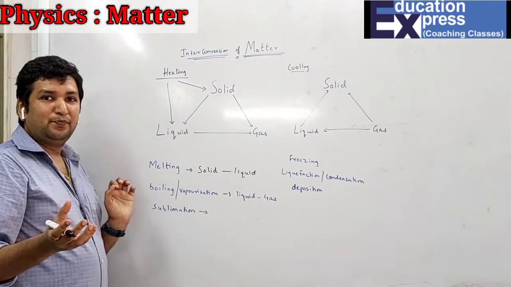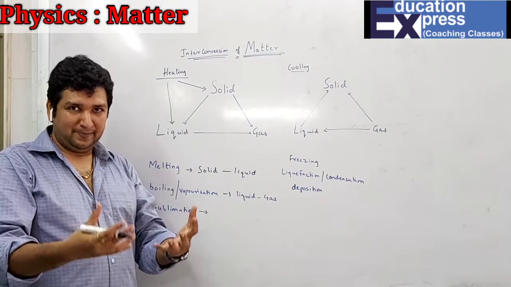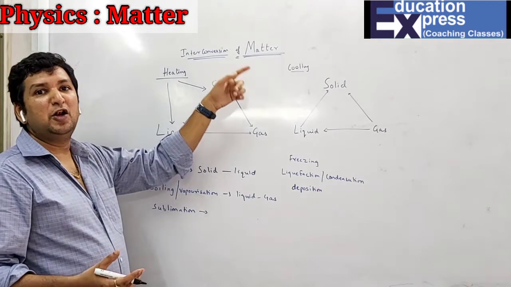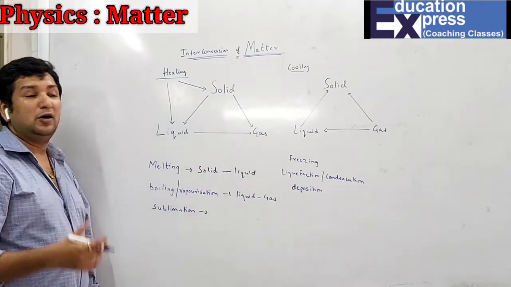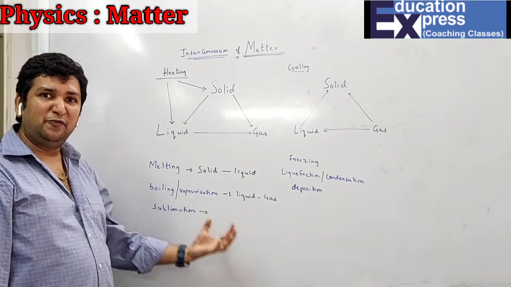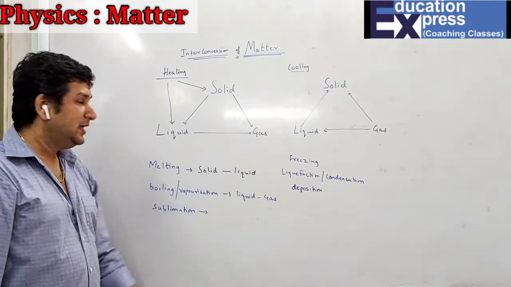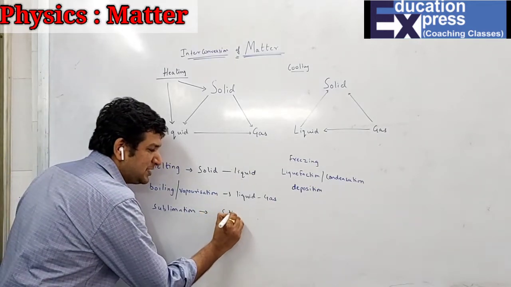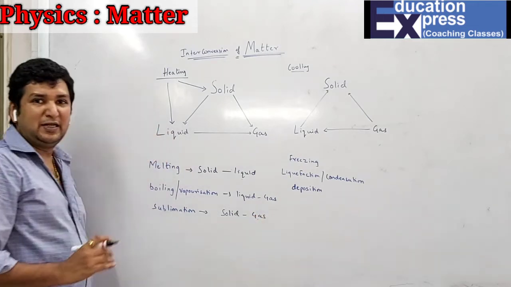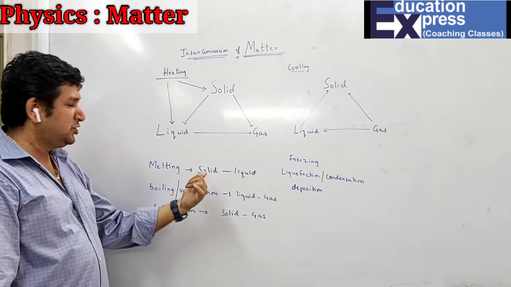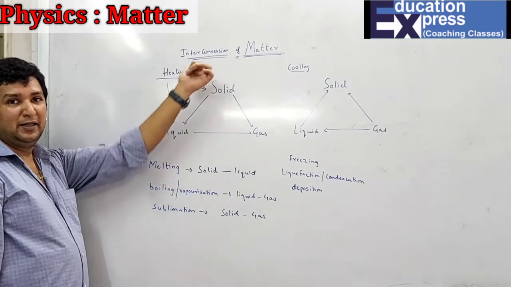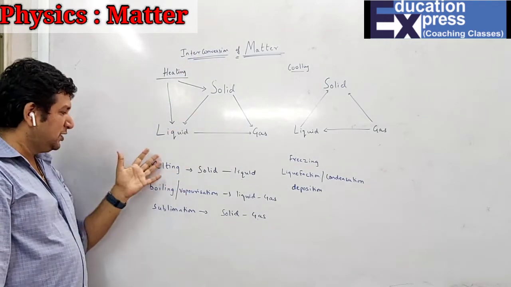And last is sublimation. There are few solids which on heating do not convert themselves into liquid, but they directly get converted into gas. Such conversion is said to be what? Sublimation. So I repeat, the change of a state directly from solid to gas is said to be your sublimation. That means there are some solids which on heating do not attain the liquid state, but they directly get converted into what? Gaseous state. That is said to be your sublimation. And this all takes place on heating the solid. That means on heating, you have these three particular changes.